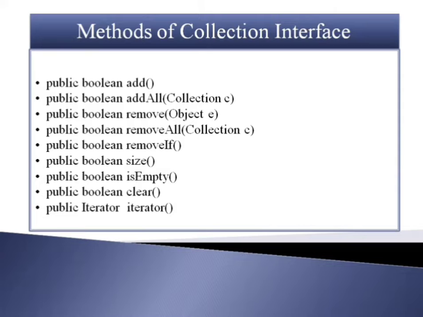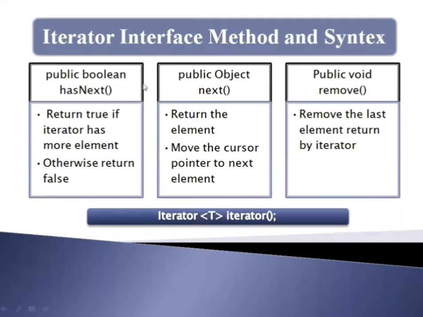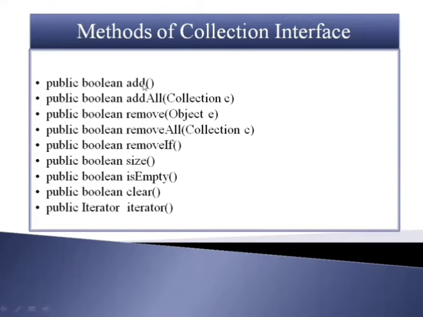So there are many methods available in the Collection interface. I listed some of the methods below. The first method I wrote is the public boolean add method. This add method is used to insert an element into the collection, and public boolean addAll collection.